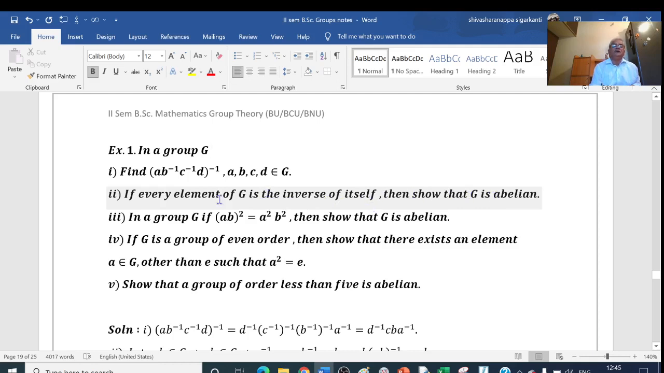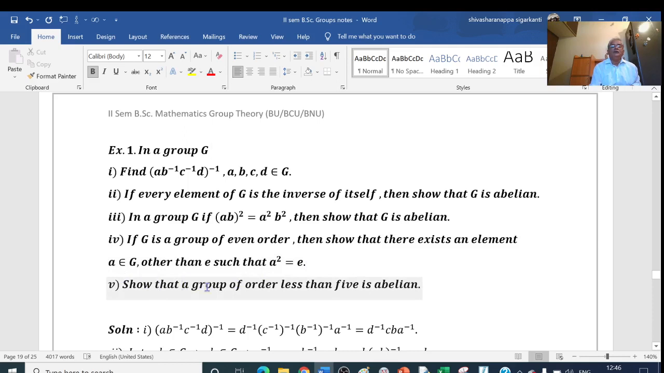Third example, in a group G, if (ab)² is equal to a²b², then show that G is abelian. Fourth one, if G is a group of even order, then show that there exists an element a belongs to G other than e such that a² equal to e.